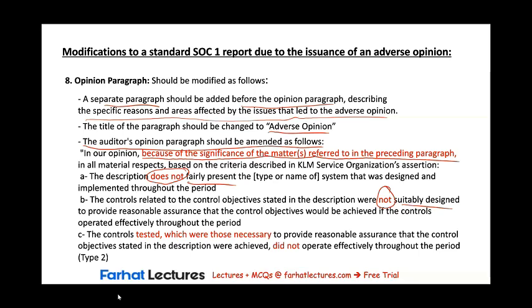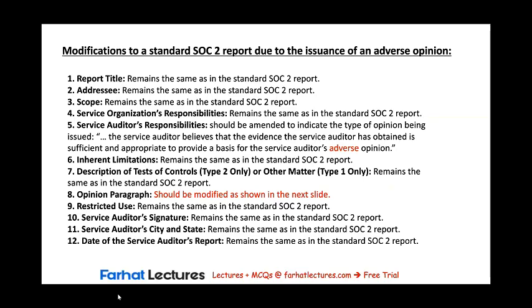And finally, the controls tested, which were those necessary to provide reasonable assurance that the control objectives stated in the descriptions were achieved, did not operate effectively throughout the period. Again, C is only for the type 2 opinion. Now, what about the modifications to a standard SOC 2 report due to the issuance of an adverse opinion?